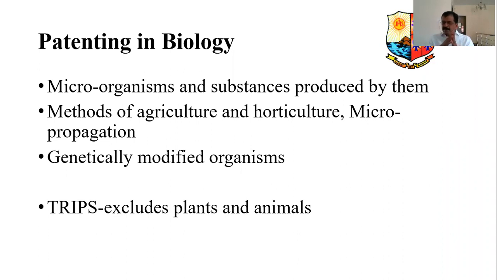And another thing is TRIPS. We have seen the TRIPS treaty; they excluded plants and animals because you cannot claim one animal of your country, you cannot make a patent on that. They excluded that. Therefore, people cannot have a monopoly on the plants or animals. I hope we have covered the entire things under the patents, inventions. Okay.